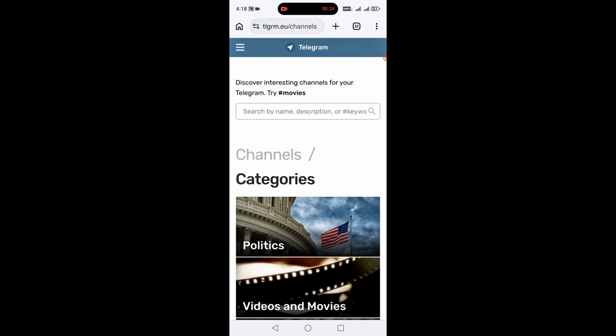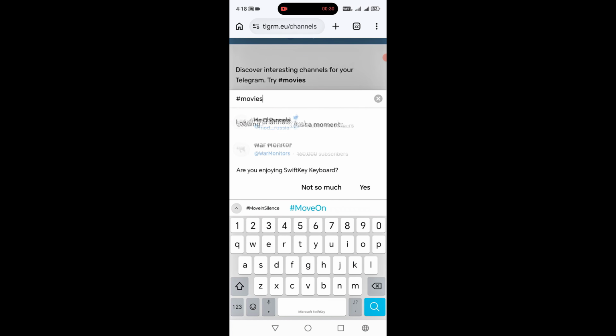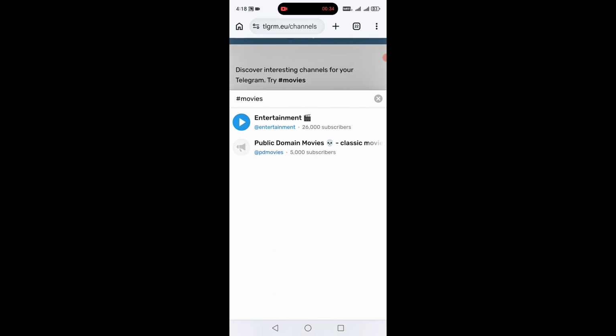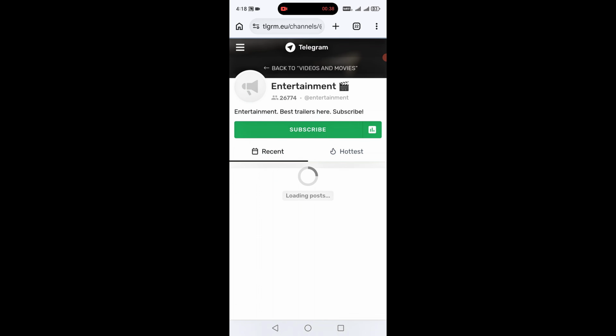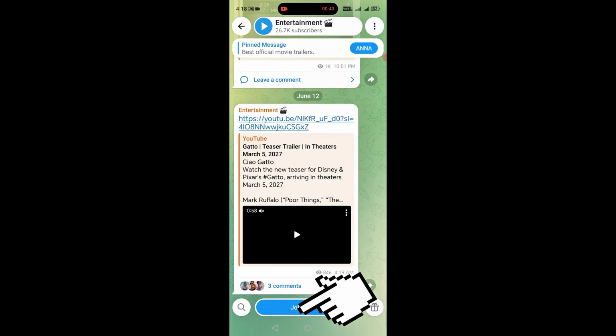For example, you can browse channels by using hashtags such as #movies. If you find a channel that matches your interests, simply click on it and then select subscribe. You'll be redirected to the Telegram app, where you can tap join to join the channel.